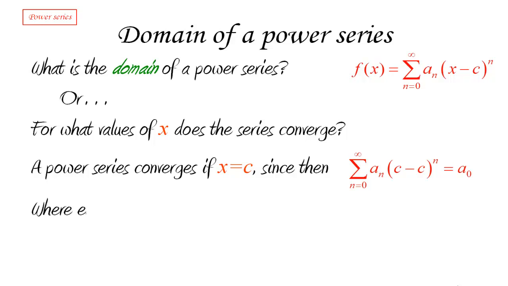Okay. But where else? Are there any other values? How far can we go? Is the domain going to be a simple set, or is it going to be a complicated one? Will we have to look for points in the domain all over the place? Turns out that it's not the case, that the domain of a power series turns out to be a very simple matter.